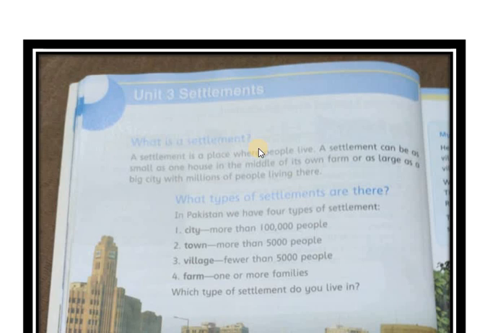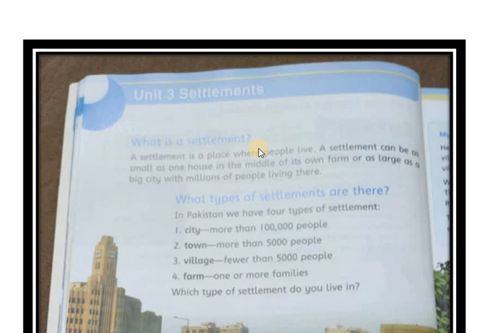Class 06, Subject SST, Unit 3, Settlement. So students, we are going to read and learn and study about the settlement. How do people settle in different cities? How do people settle in different areas and why?